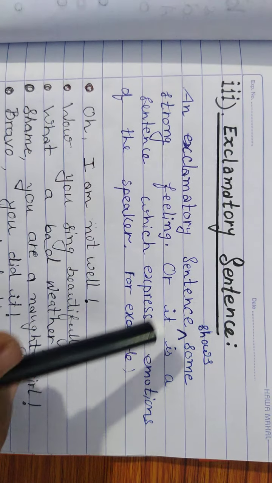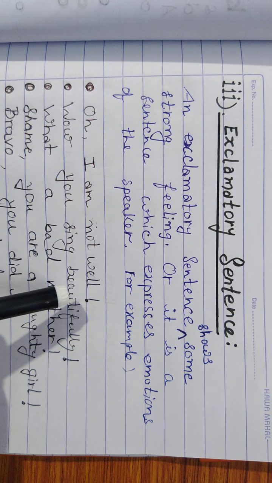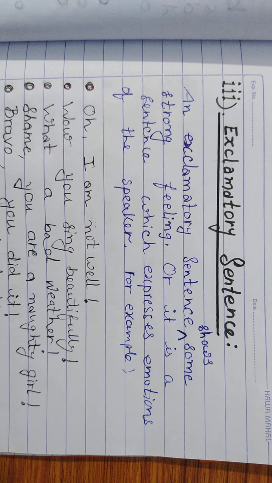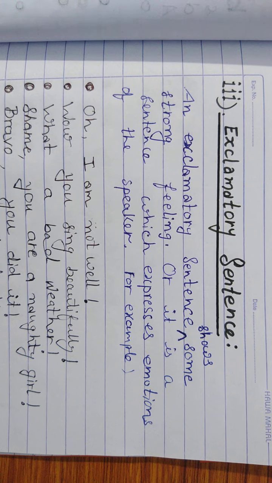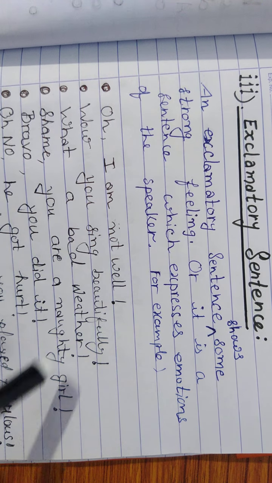Sudden feeling means in the exclamatory sentence, we just express our sudden feeling. Sudden feeling means if you are happy with your friend, then you will say an exclamatory sentence. You just exclaim, oh wow, what a beautiful you are. Oh, you are a very good friend of mine. This type of sentences.